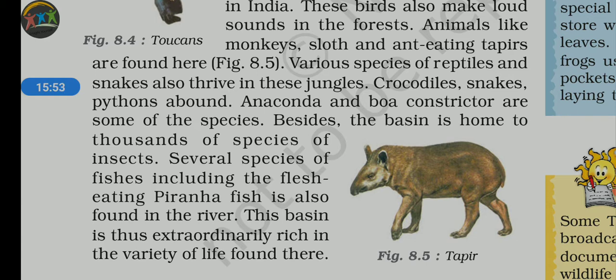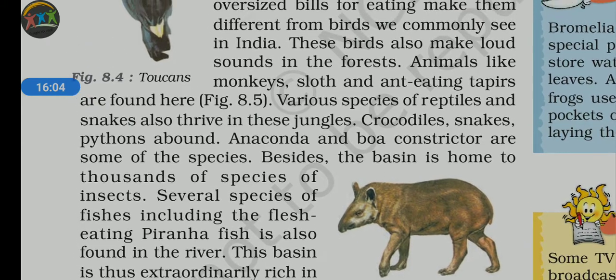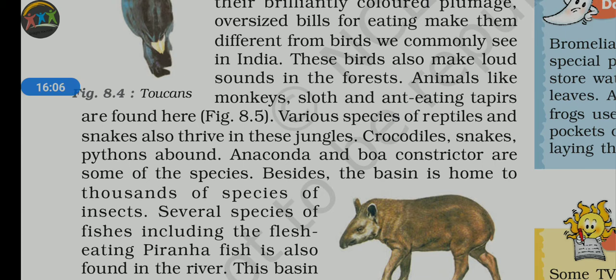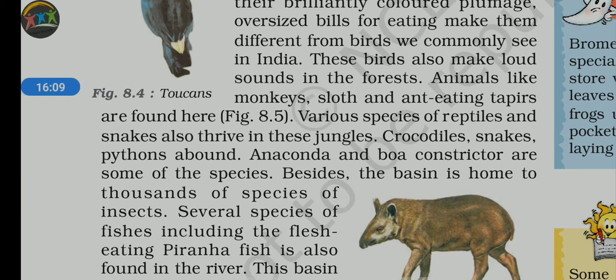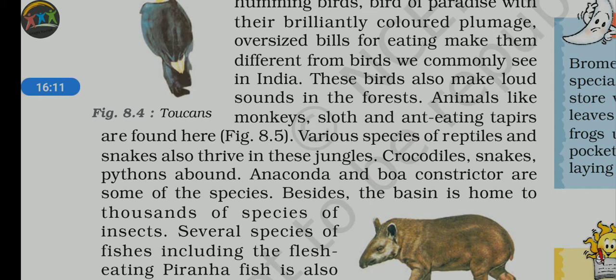So here we have discussed mainly the life of the people in the Amazon basin region, and very particularly the climatic condition we have heard. Now we have also got the concept of wildlife availability.